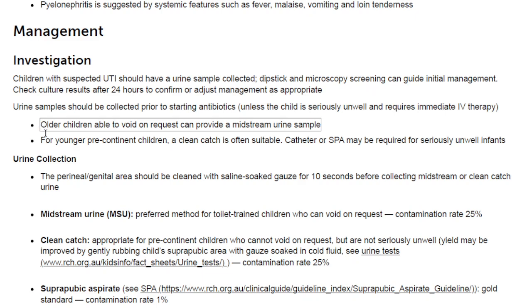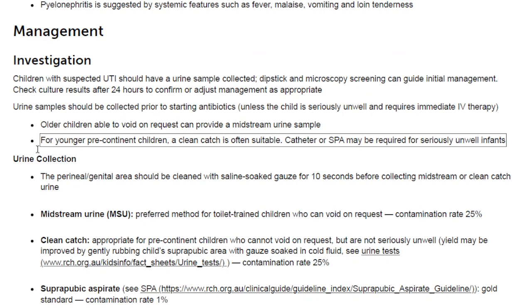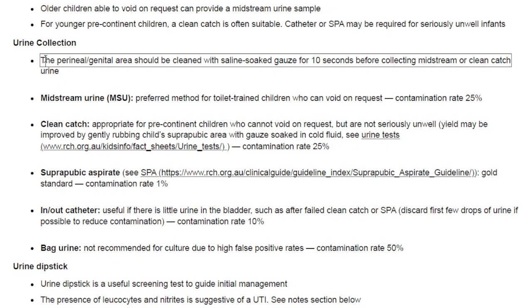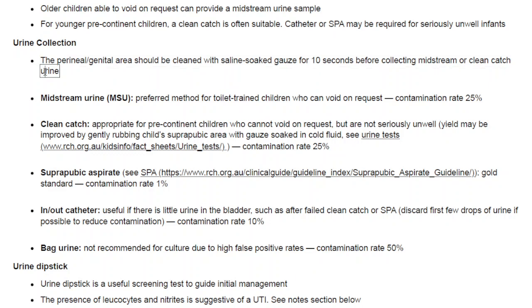Older children able to void on request can provide a midstream urine sample. For younger precontinent children, a clean catch is often suitable. Catheter or SPA may be required for seriously unwell infants. Urine collection. The perineal/genital area should be cleaned with saline-soaked gauze for 10 seconds before collecting midstream or clean catch urine.